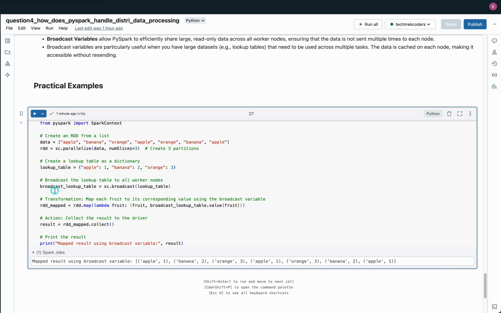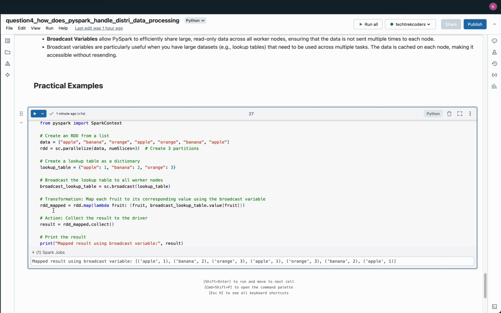Next, the code applies a map transformation to the RDD, where each fruit is mapped to its corresponding value from the broadcasted lookup table. The broadcast variable broadcast_lookup_table.value is used to access the dictionary, ensuring that each task can efficiently retrieve the values without needing to resend the data from the driver.